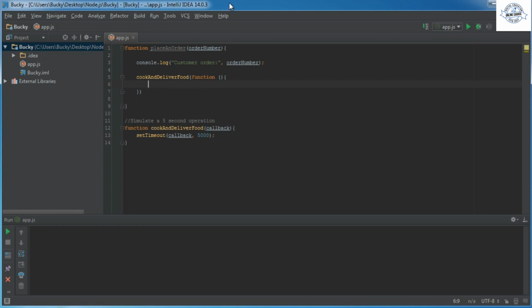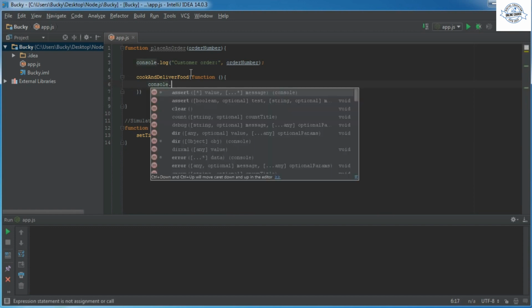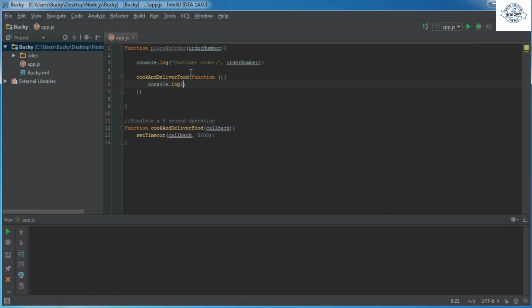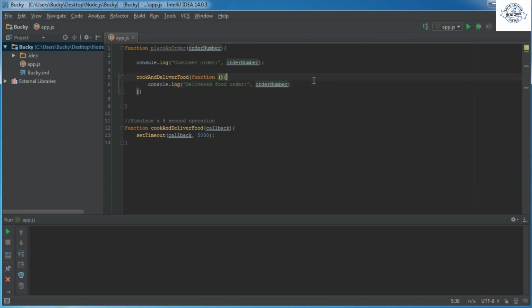So after the food is cooked and delivered, we're just going to say console.log, and we'll log out something like, I don't know, delivered food order, and then we will put the order number. So again, if you don't quite understand exactly what's going on, then give me 1 second and I promise you will by the end of this video.